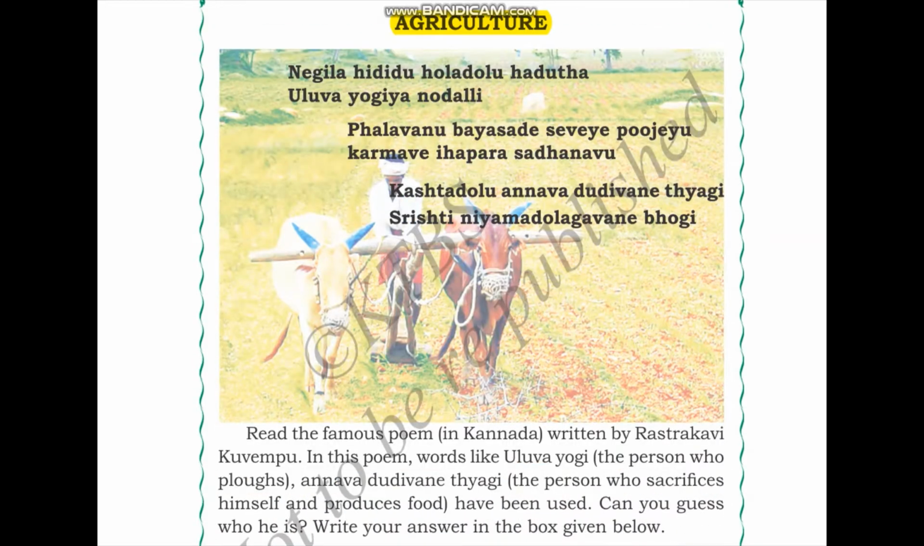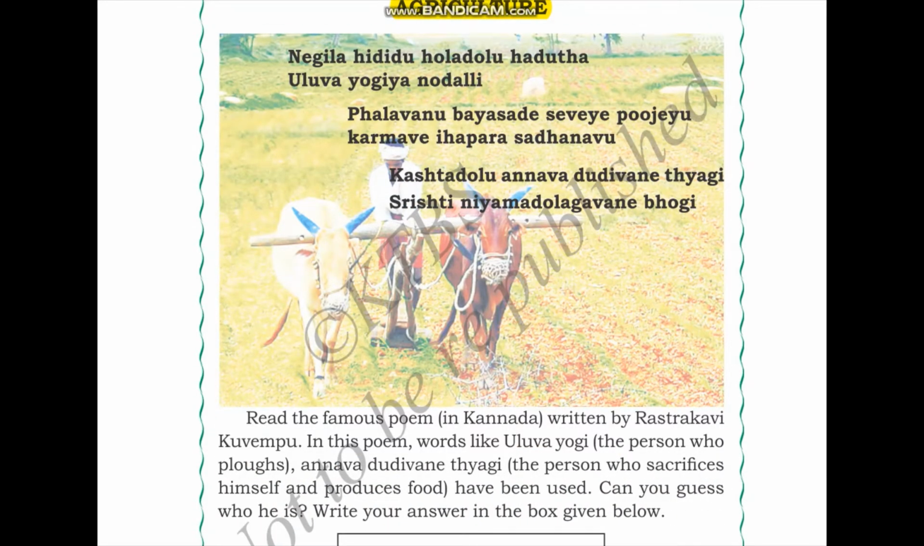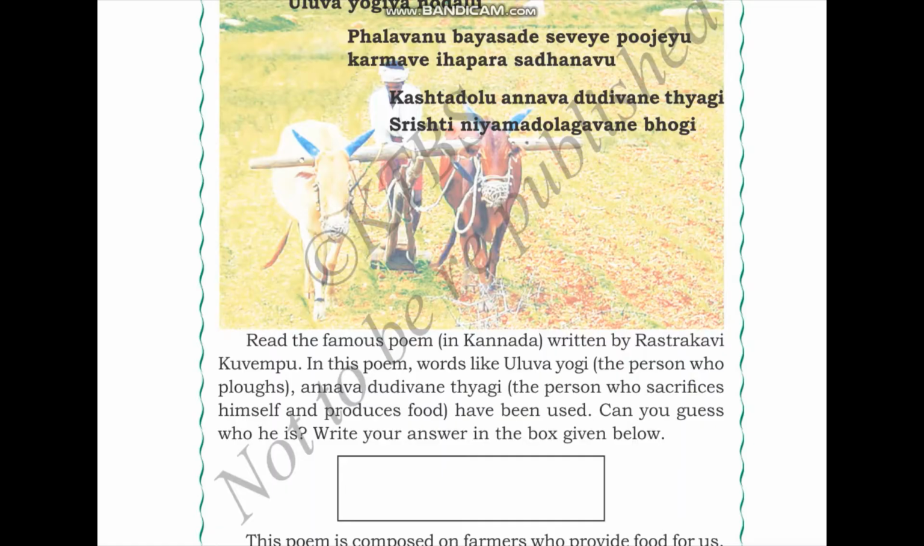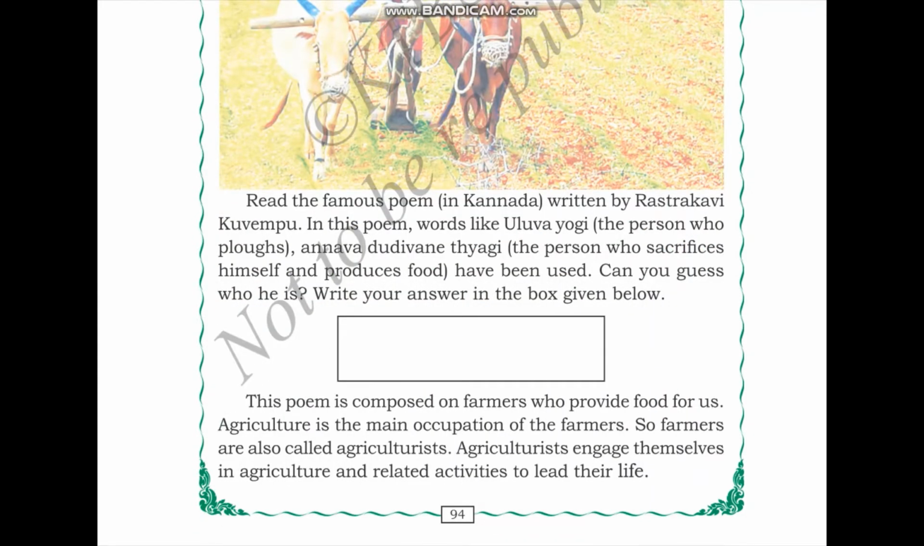Read the famous poem in Kannada written by Rashtrakavi Kuempu. In this poem, words like Uluva Yogi, the person who plows, and Annava Dudivane Tyagi, the person who sacrifices themselves and produces food, have been used. Can you guess who that person is? Write your answer in the box given below.